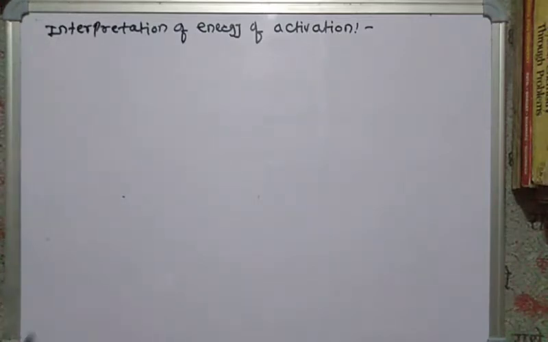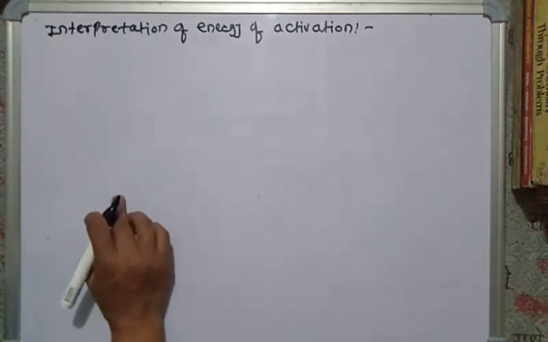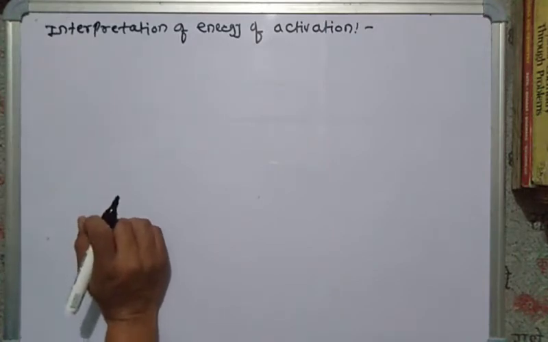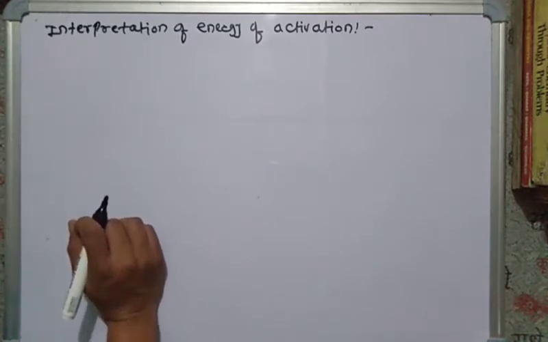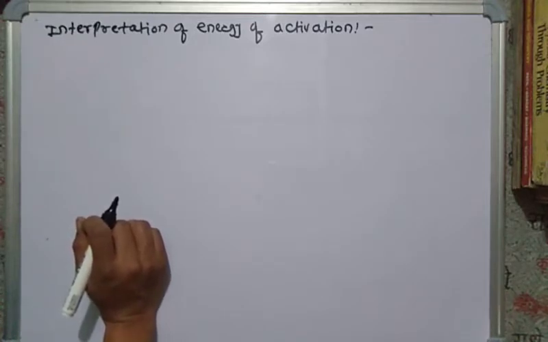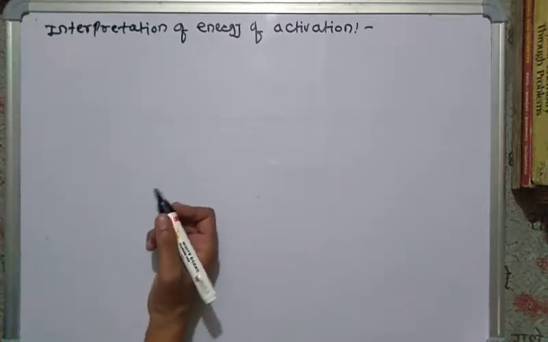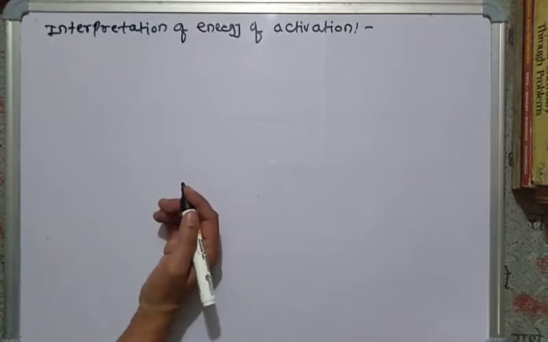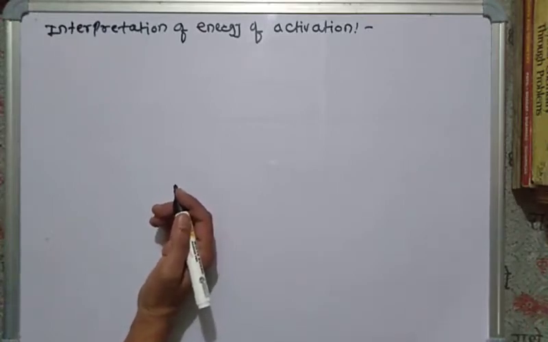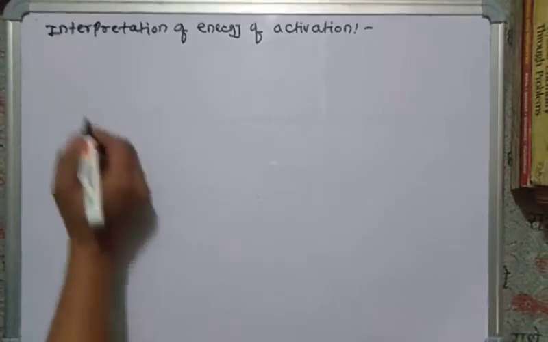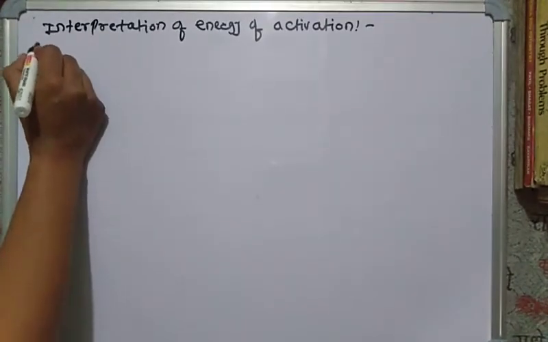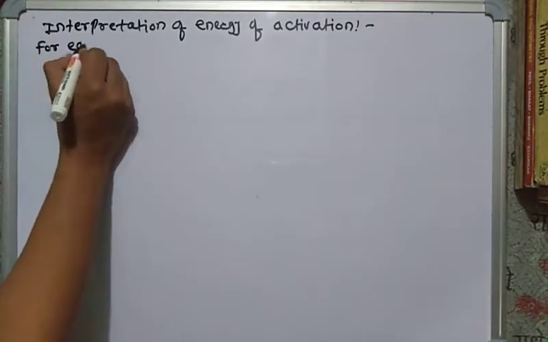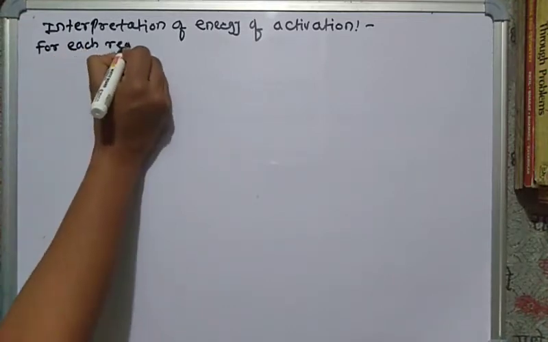Let me see the last topic in this chapter, that is interpretation of energy of activation. We have already seen earlier that the rate of the reaction at a given temperature is decided by the energy of activation. For each reaction, the existence of an activated complex, which is a characteristic of the reaction, can be assumed.